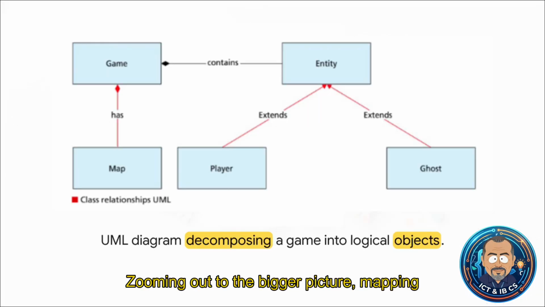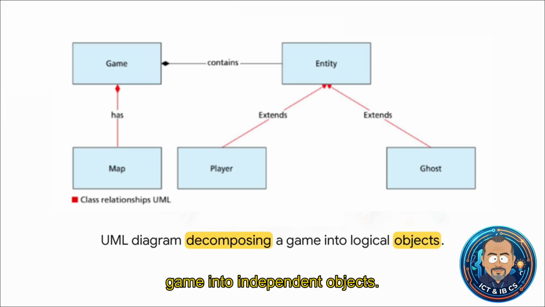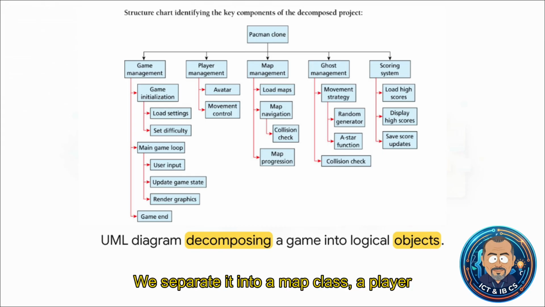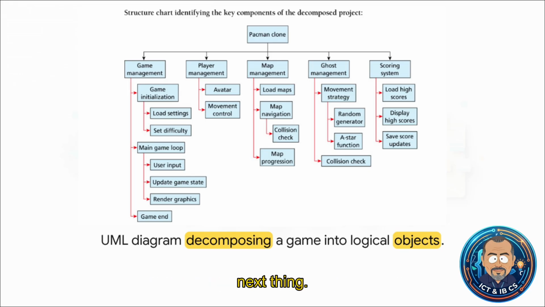Zooming out to the bigger picture, mapping relationships visually separates the entire game into independent objects. Imagine a Pac-Man clone. We separate it into a map class, a player class, and a ghost class, and all of these feed into the main game class. This object-oriented approach makes the coding process incredibly organized. You aren't coding the whole game at once. You're just coding a single ghost, testing its behavior, and then moving on to the next thing.